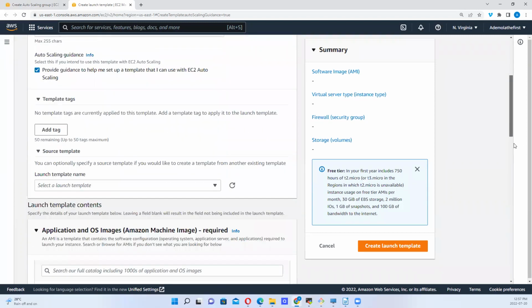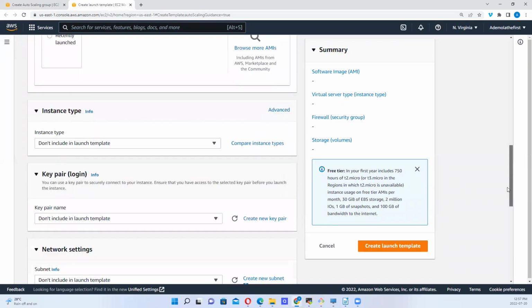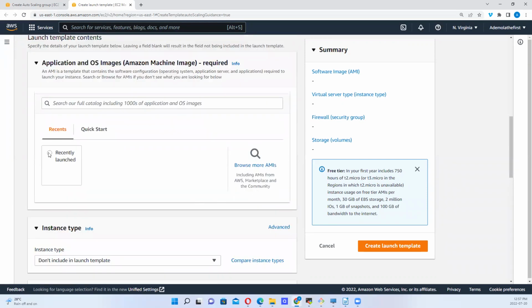So let's keep going. So now, what kind of AMI, Amazon Machine Image, do we want? So let's browse available. We can use recently launched, okay? Or we can browse more AMIs.